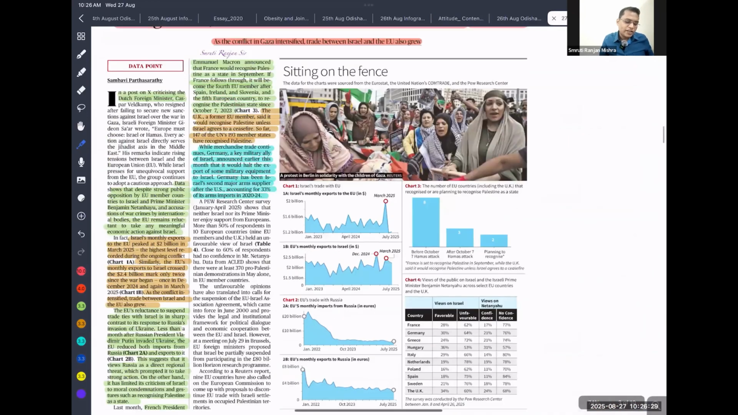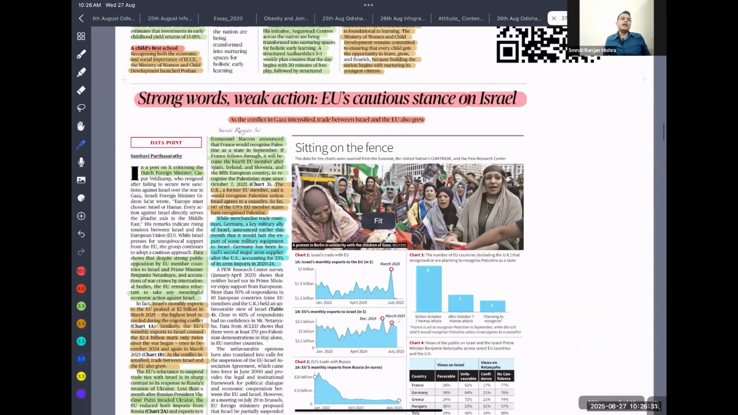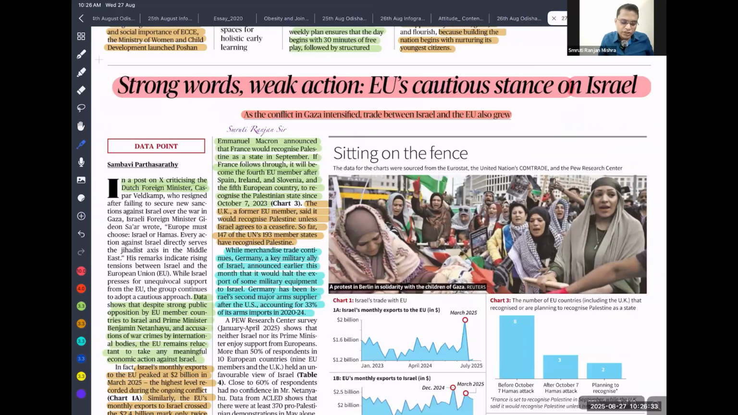Next, this article is talking about how, in the last 22 months, 63,000 people have died in this war in Israel. Mostly Israel is killing people who are hungry, those standing in the queue. The rescue operation is going on, but it is not allowing food to enter into the Gaza Strip. Though the European countries are condemning it, they are not taking any action.